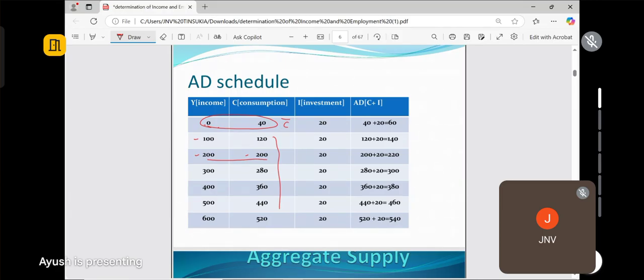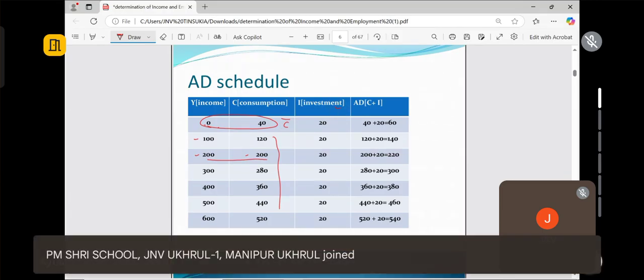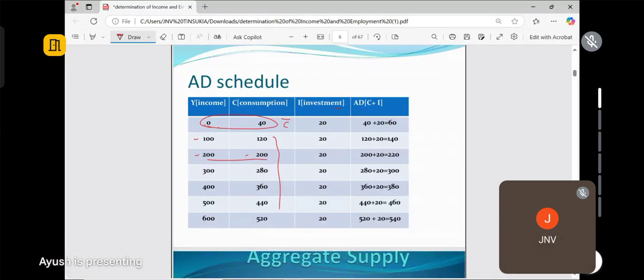Then let's see the investment I. Here, as I already told, this investment is autonomous investment, which does not change with a change in the income. Here you can see the income is changing, it's increasing from 0 to 600, but your investment remains constant. It is not changing with a change in the income. That's why it is called autonomous investment.